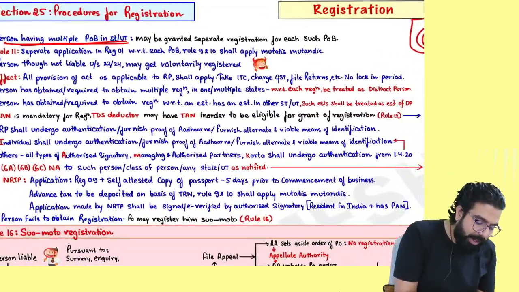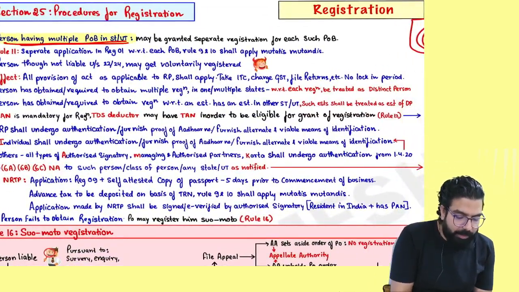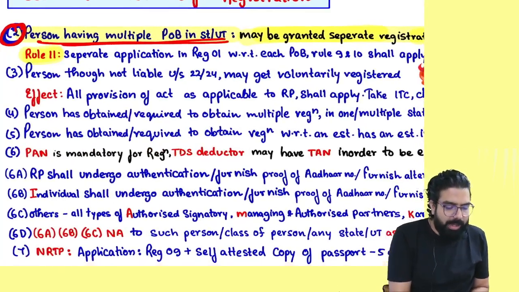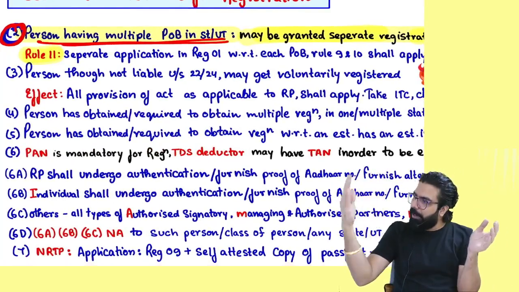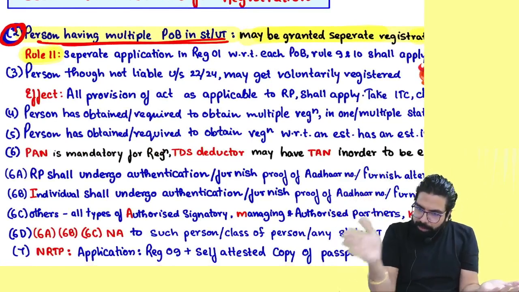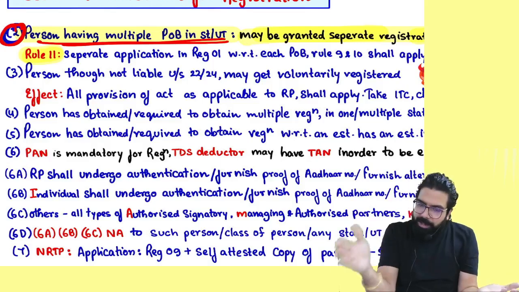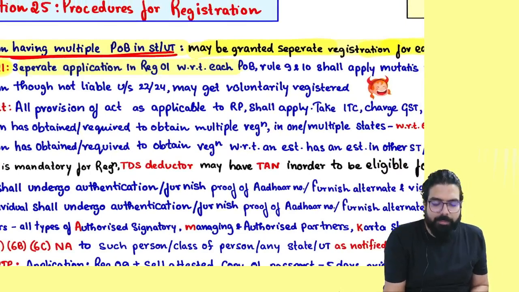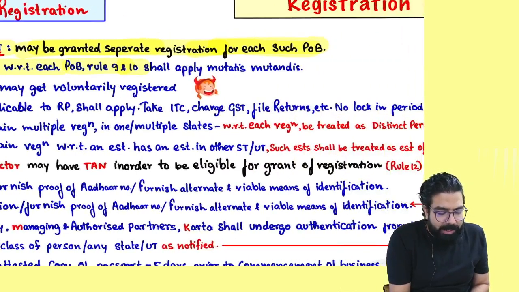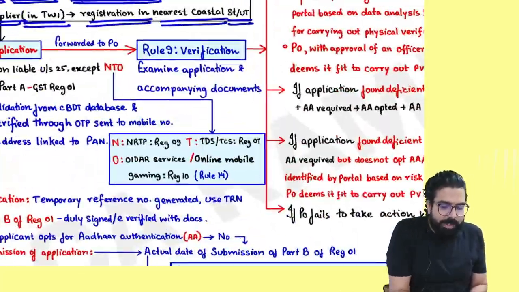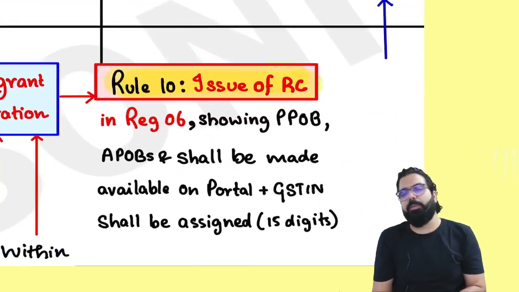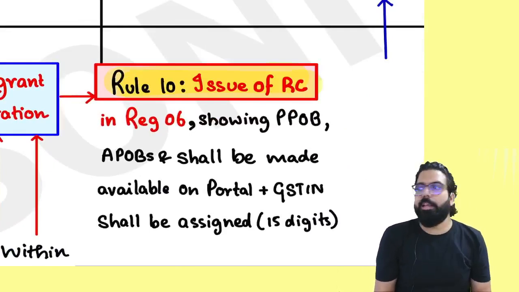Section number 25.2 allows you. It says, if a person has multiple places of business in a state or union territory, he can be granted separate registration for each place of business. Rule number 11 says nothing more. Separate applications will go, the officer will do separate verification, and a separate registration certificate will be granted. Separate application has to be given for each place. Rules number 9 and 10 will apply mutatis mutandis, which means verification will happen separately for each place and a separate registration certificate will be granted. Is my point clear to all?